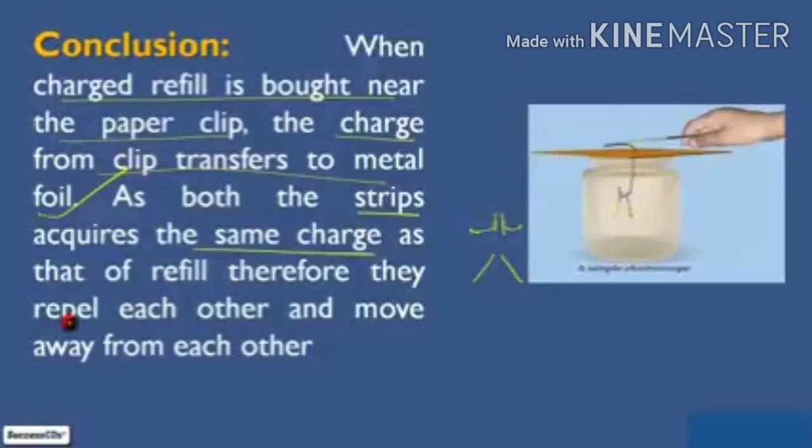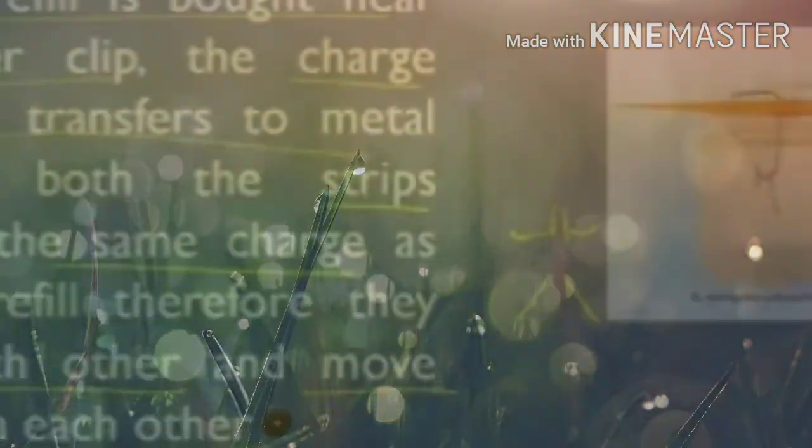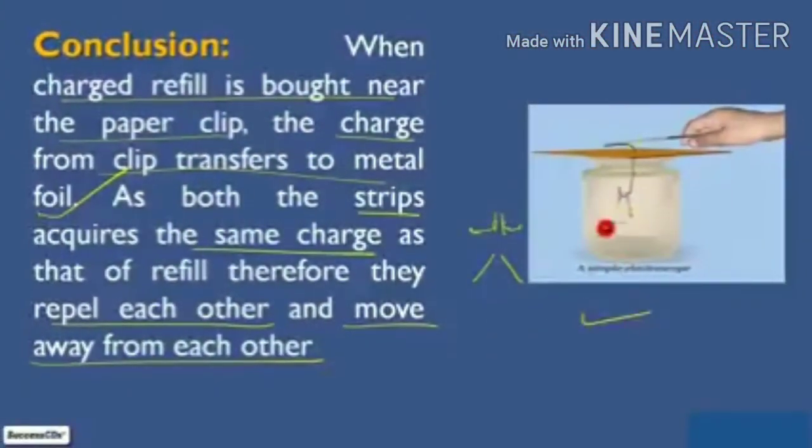As we have learned, same charges repel each other. So the strips acquire the same charge as that of the refill, therefore they repel each other. Thus we find that electrical charges can be transferred from a charged object to another through a metal conductor.